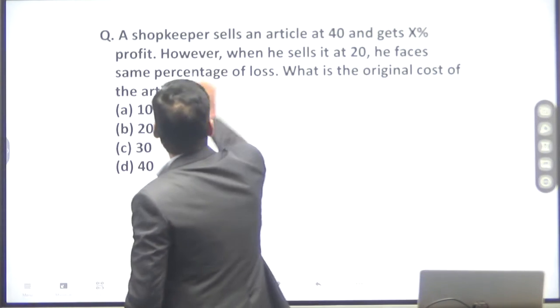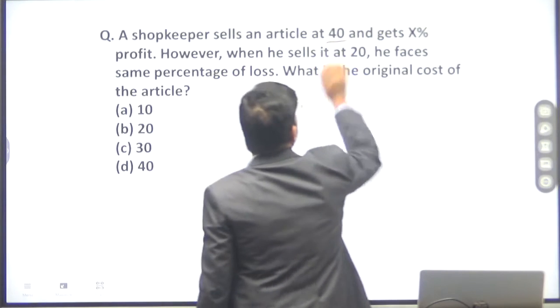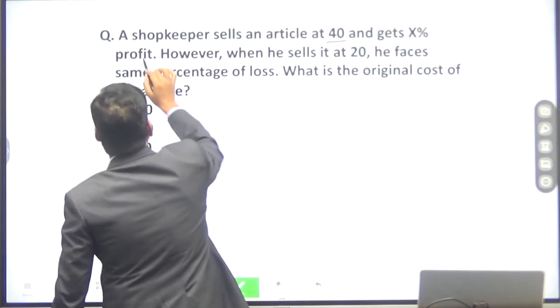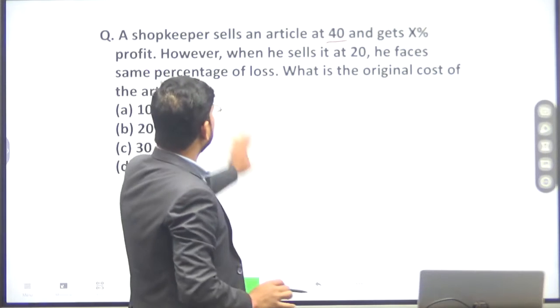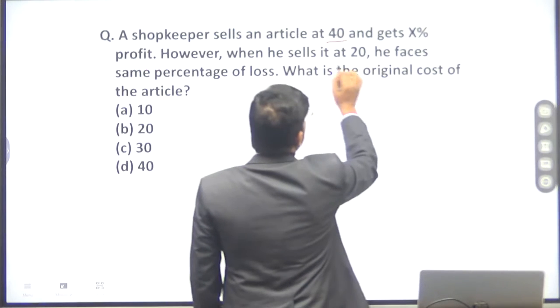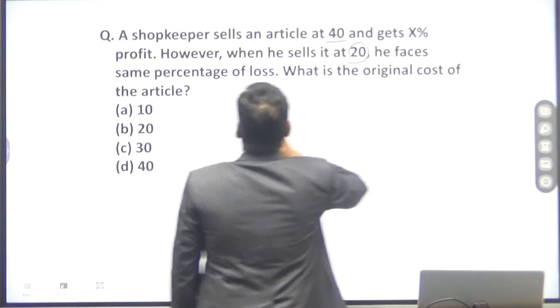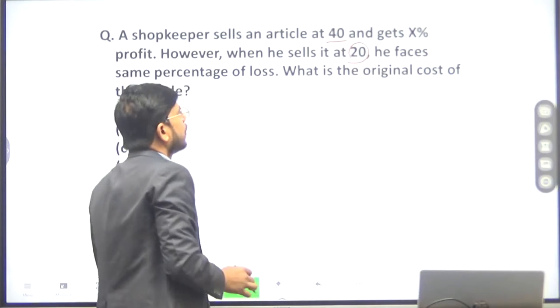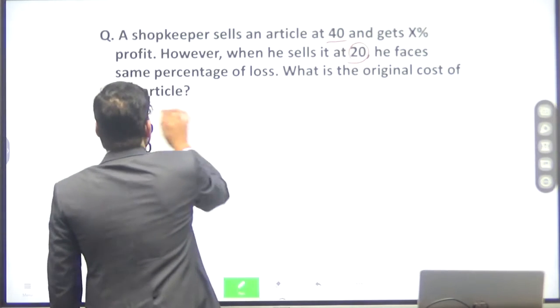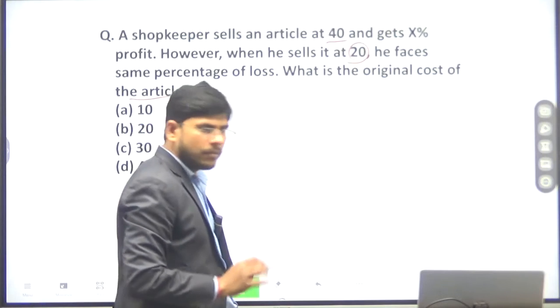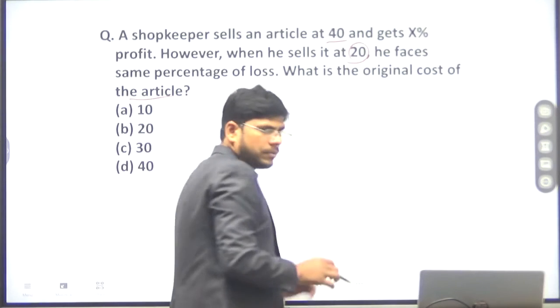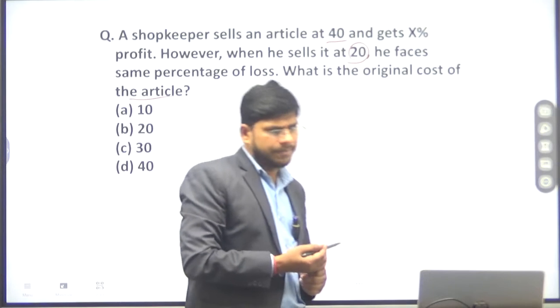Next question is, a shopkeeper sells an article at 40 and he gets X% profit. However, if he sells it at 20, he faces the same percentage of loss, that is X% loss. What is the original cost of the article? We can solve this question through a trick as well as the basic method.